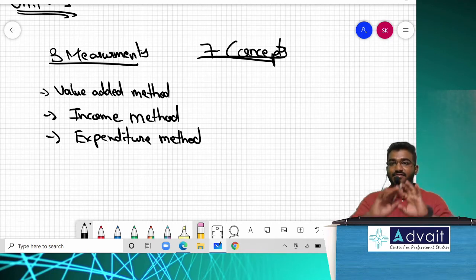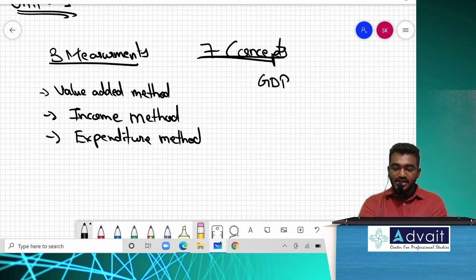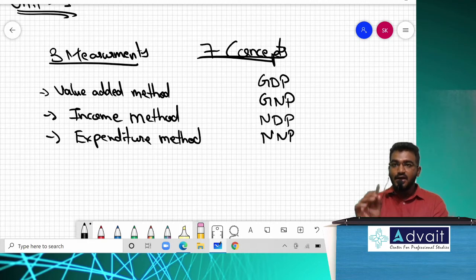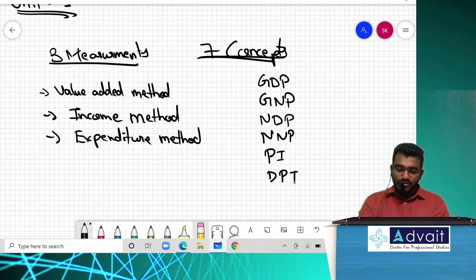So when I come to 7 important concepts of national income, we need to study GDP, GNP, NDP, NNP, personal income, disposable personal income, and per capita income.